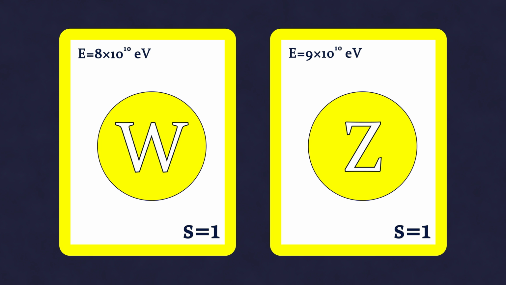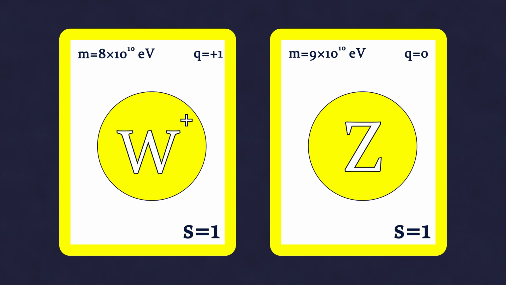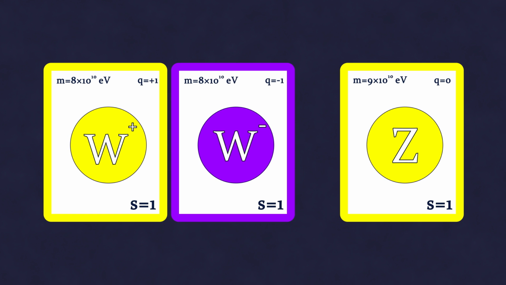For W bosons, it is 80 times 10 to the power of 9 electron volts, and for the Z boson, it is 91 times 10 to the power of 9. We will also follow this tradition, so when we measure mass in electron volts, which is a unit of energy, do not be surprised. W bosons also have an electric charge, which in absolute value is equal to the charge of a proton and an electron and can be either positive or negative. Positively charged W bosons are also called W plus bosons. Negatively charged W bosons are their antiparticles. The electric charge of the Z boson is 0, and it is a truly neutral particle, just like the photon.